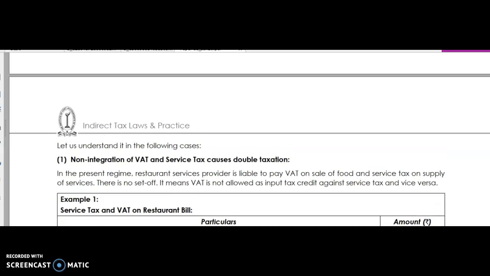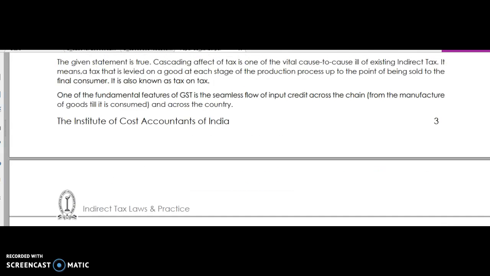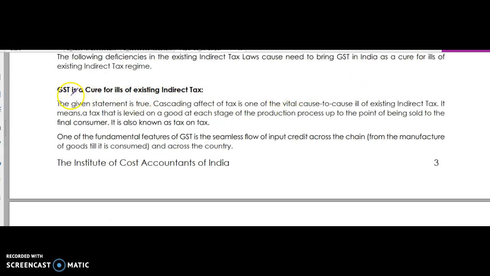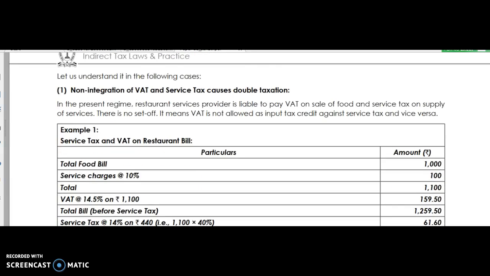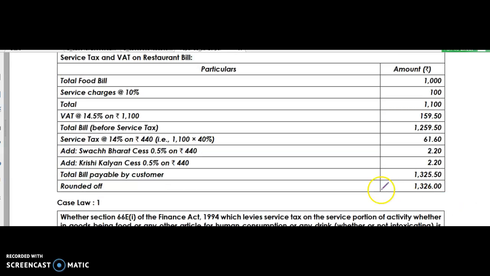Here they have given the need for GST. It says that GST is a cure for all ills of indirect taxes, which I told you. All these taxes are there, and these are much more important. We have to do a smart study. Say this is the bill, 1000 rupees. I will show you the cascading effect. On the total food bill, service charge 10% is 110 rupees. Again VAT is applied on that, so this 159 includes this. This is called the cascading effect.